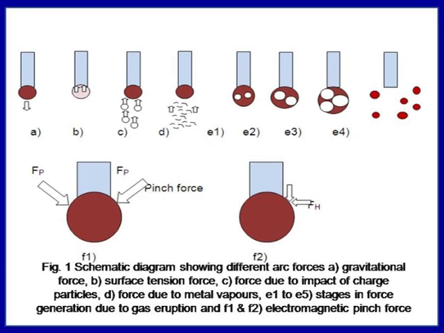The next force is the electromagnetic force, which basically acts due to the interaction between the electromagnetic forces generated in the arc zone and the electromagnetic forces generated due to the charged particles. So, these forces basically tend to pinch the molten metal drop hanging at the tip of the electrode, acting at a particular angle.